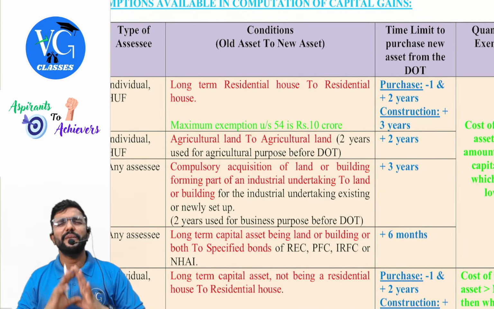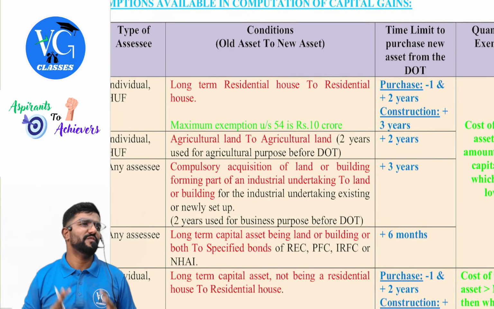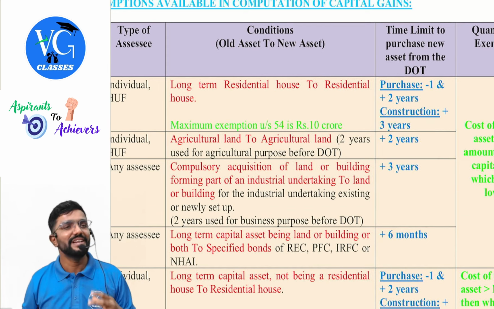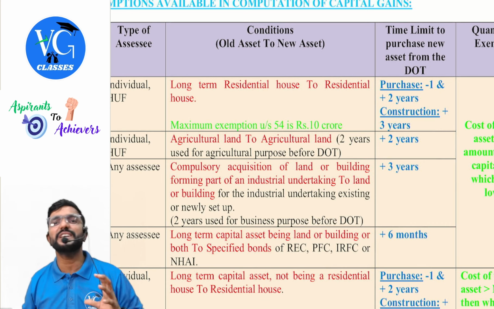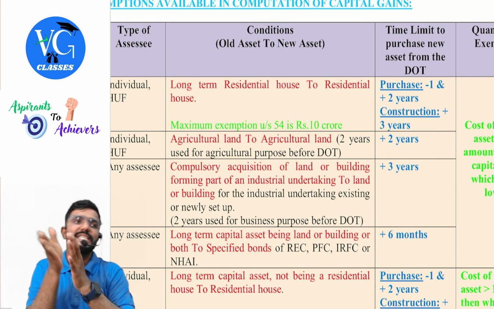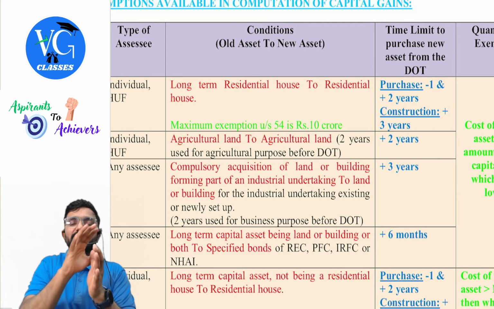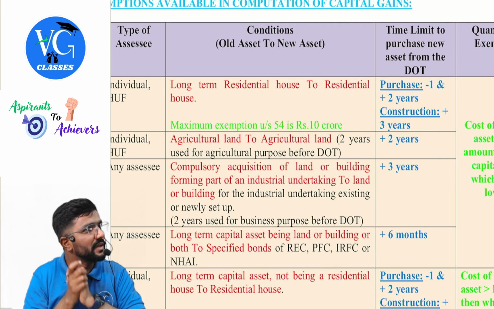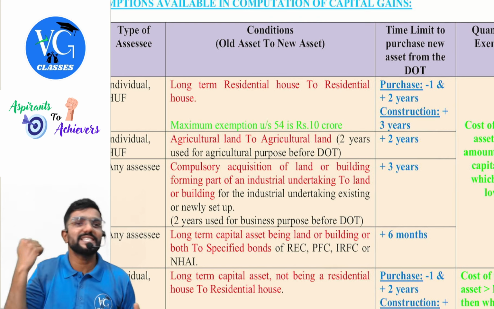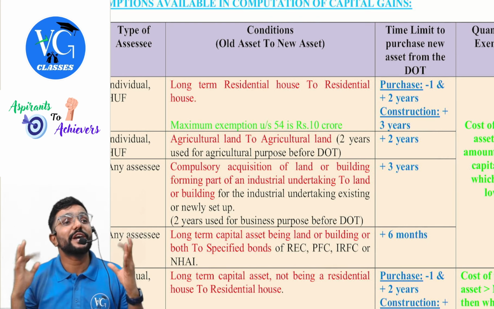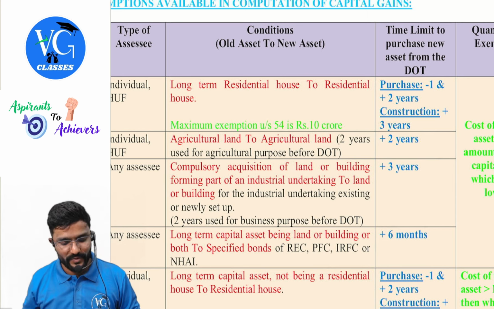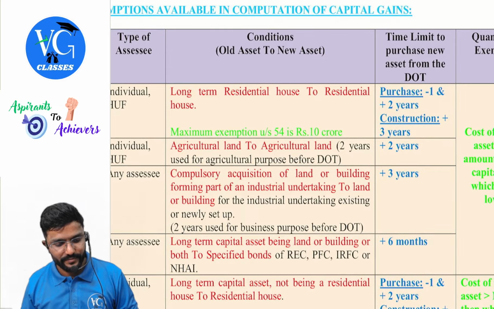Coming to the exemption, I have made it very simple in this table, guys, provided you already have complete knowledge of it. While checking the exemption, a few things we have to keep in mind. Which is the asset I have transferred? Which is the asset I have to purchase? Within what time? And once I purchase the new asset, what is the lock-in period for it? How long can I not sell it? Fine, we will see that.